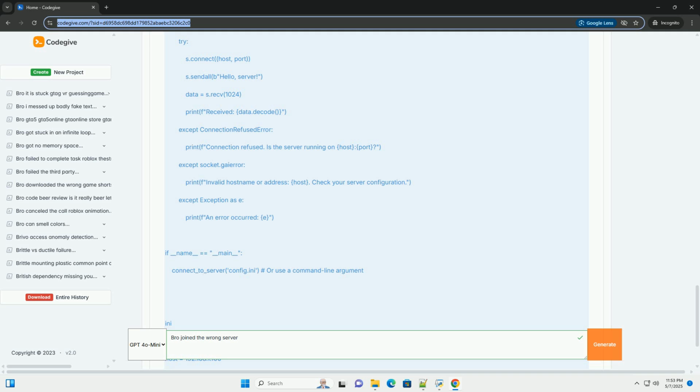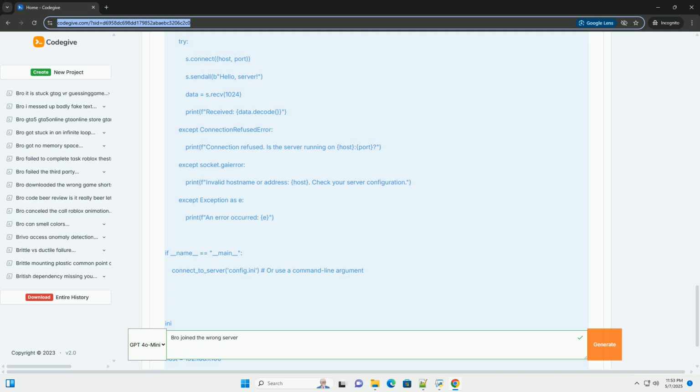5. Use abstraction layers. Consider using high-level networking libraries that abstract away the complexities of raw sockets. Frameworks like ZeroMQ, gRPC, and similar provide higher-level APIs that make it easier to handle connection management, error handling, and data serialization. They often offer features like automatic reconnection, load balancing, and message routing.